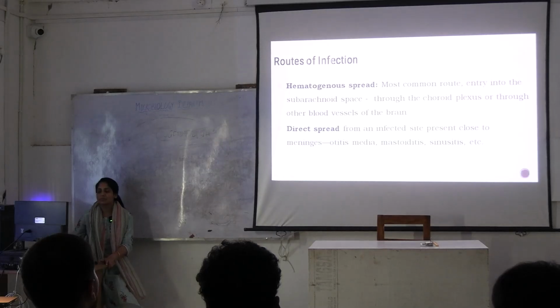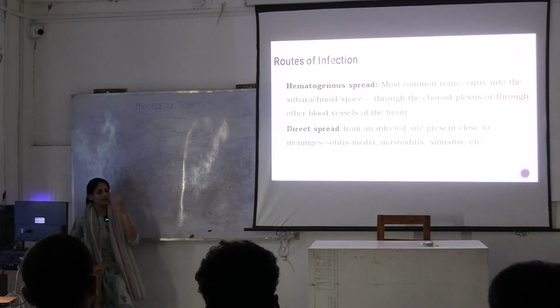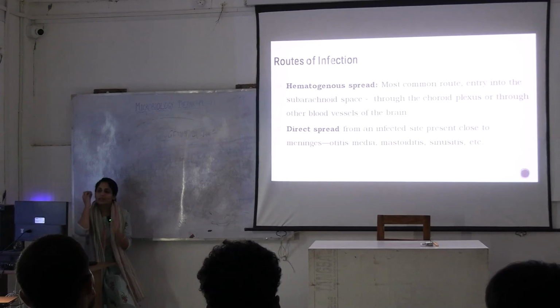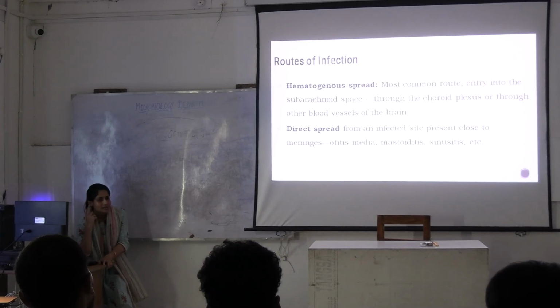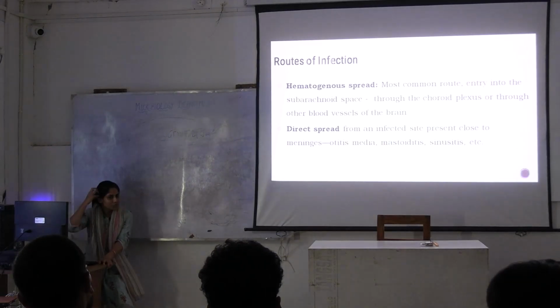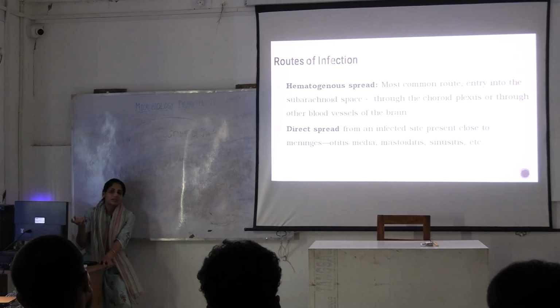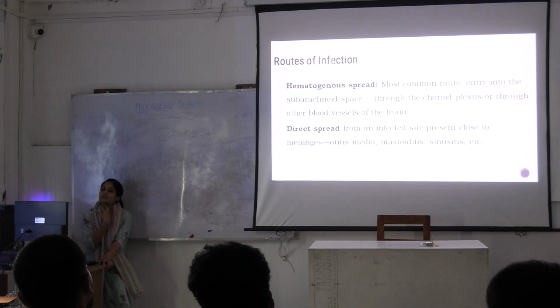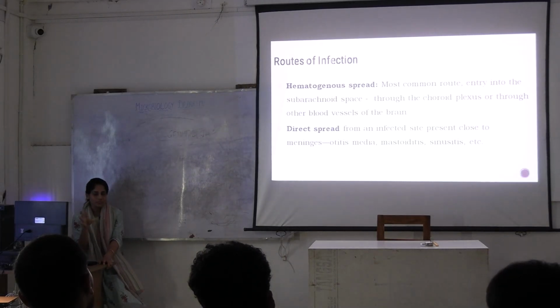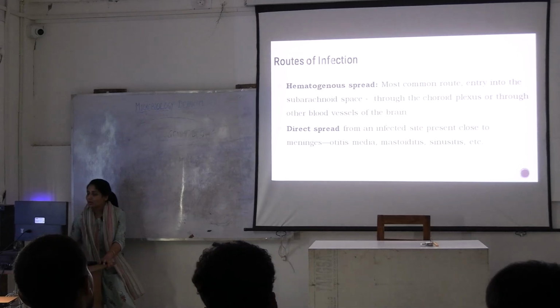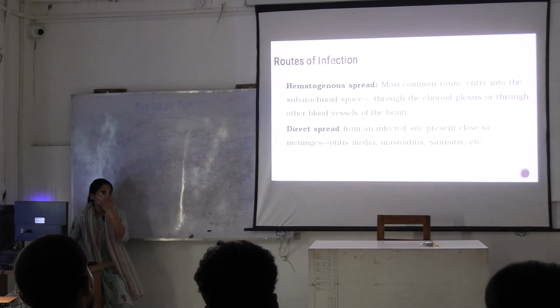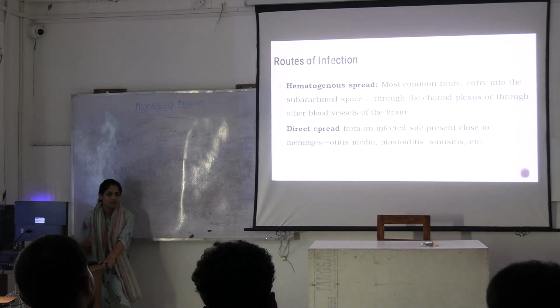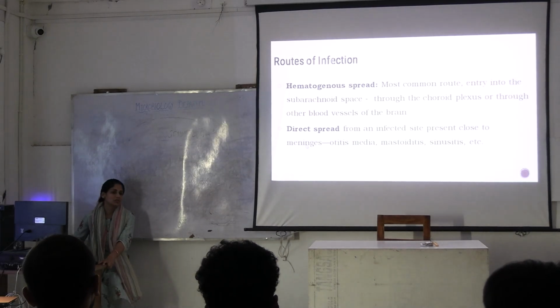Then what is direct spread? Direct spread मतलब surrounding the brain there are certain organs that you have. For example, otitis media, some ear infection happened, it's very close to your brain, right? This infection, or there are tonsillar infections from Streptococcus pyogenes, or you could say sinusitis is there. So all these are very weak areas. There could be a direct spread from infected sites to the meninges, right?